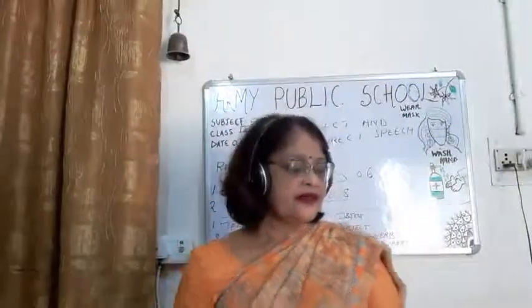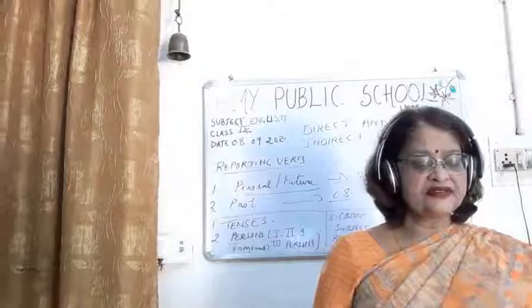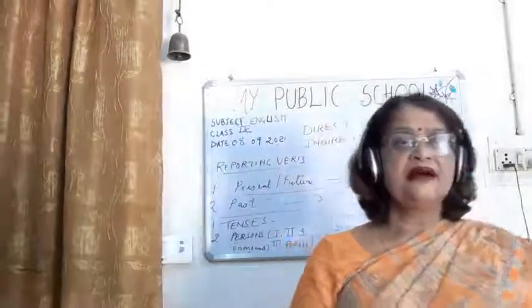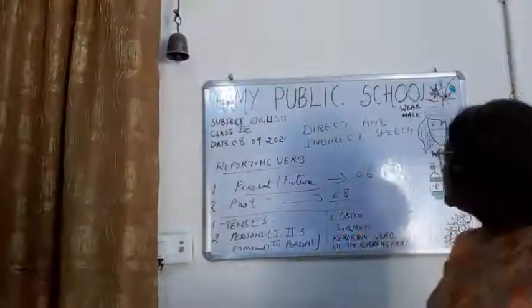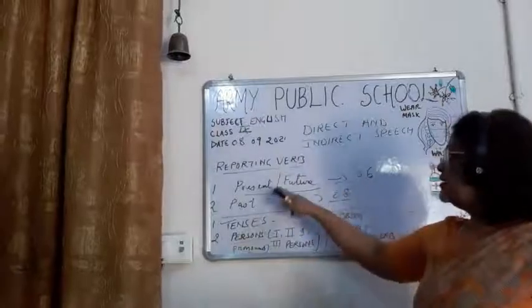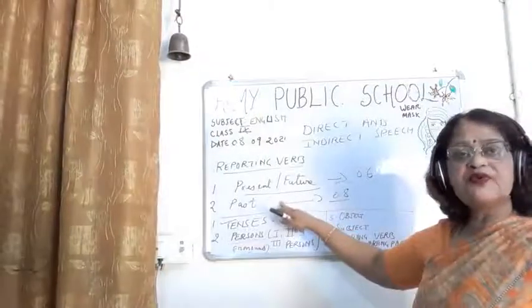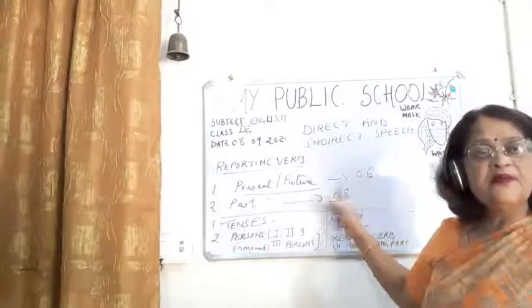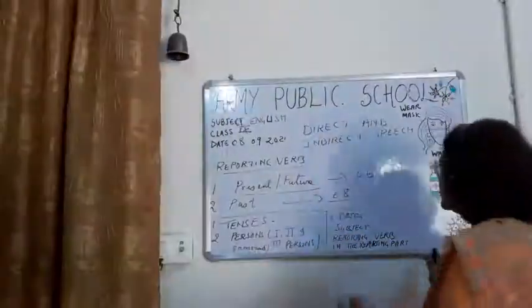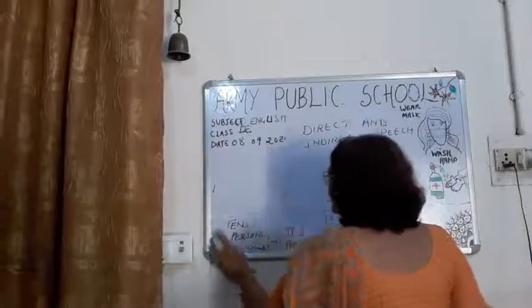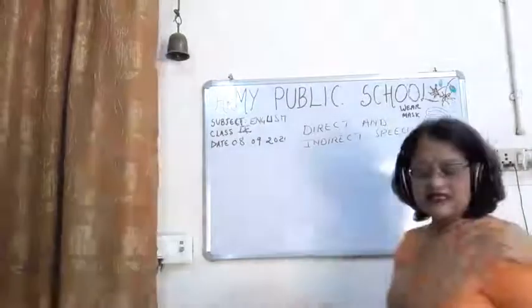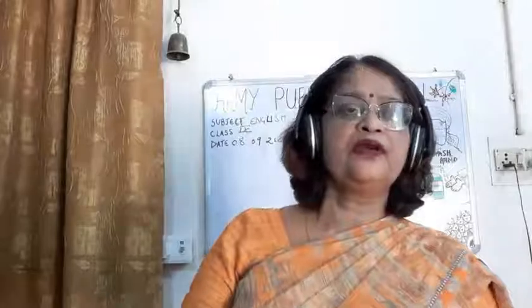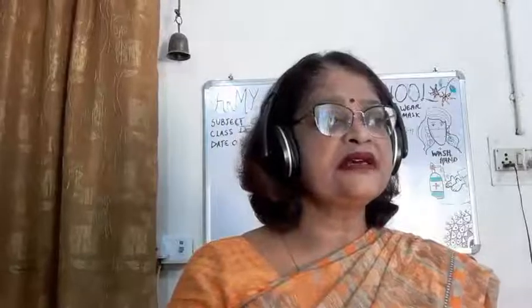Okay. Now children, the most important thing I wanted to discuss with you is that if the reporting verb is in the present tense, then how many changes will be there? 6 changes. And if the reporting verb is in the past tense, then how many changes do you have to make? 8 changes. So now let's study, children, what 6 changes must be there when the reporting verb is in the present tense.